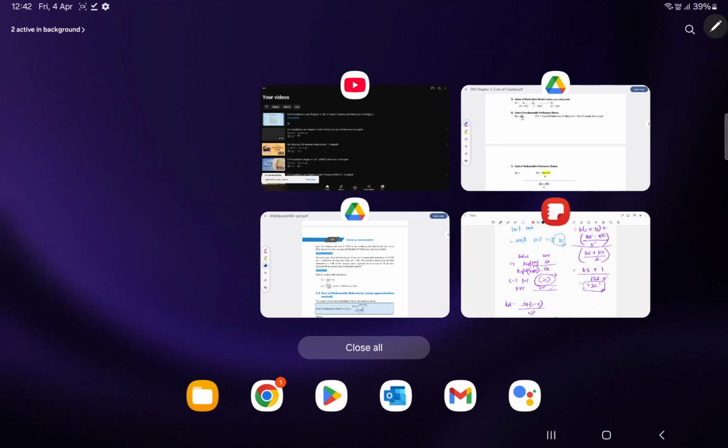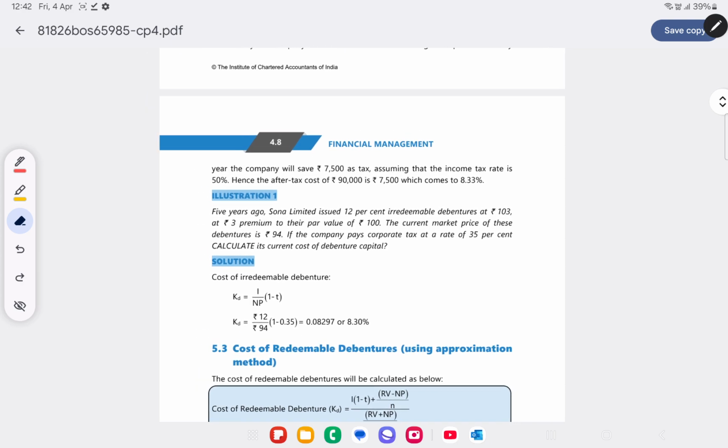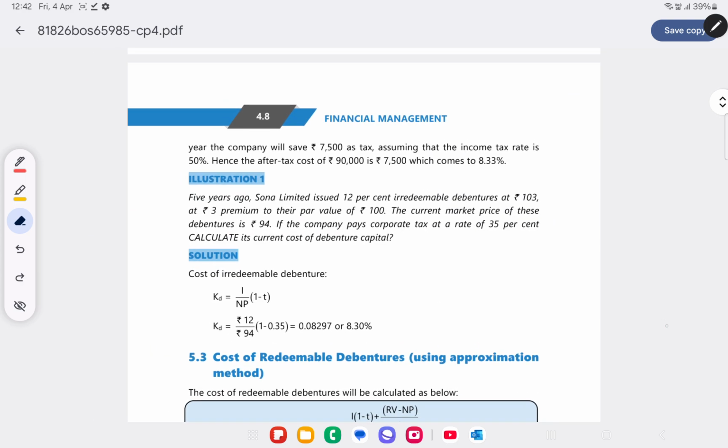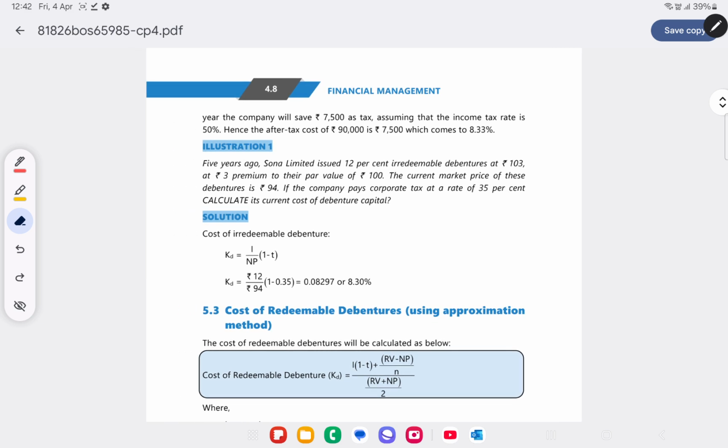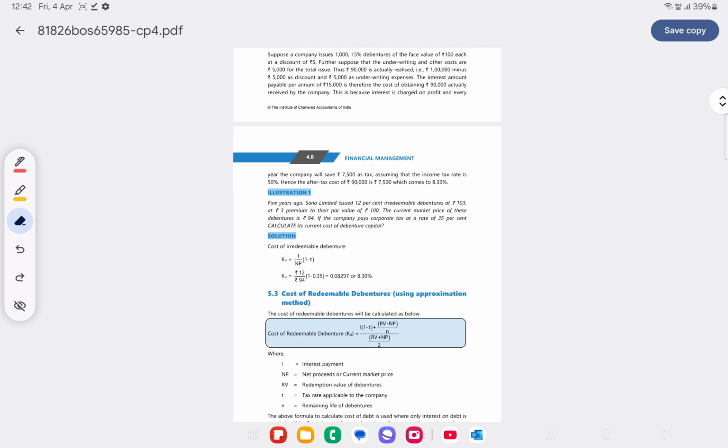Okay, now we'll proceed to the first illustration. Let's solve all these questions, illustrations and QIQ questions, one by one. We will read the question, identify what data is given, what needs to be calculated, and how we can approach it.